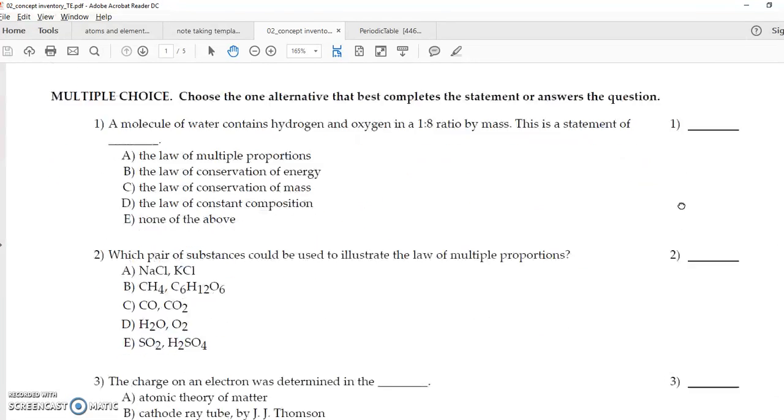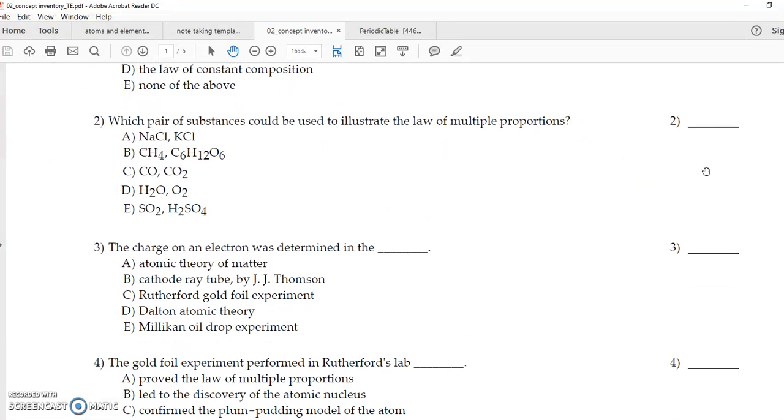I know, that was extensive. Here are substances that can illustrate the law of multiple proportions. I think we just went over that. That is easily that one. The charge of an electron is determined by, I do want you to look these up. They can be confusing. Give a quick basic knowledge, one sentence about what each of them have done. But this one discovered the charge.